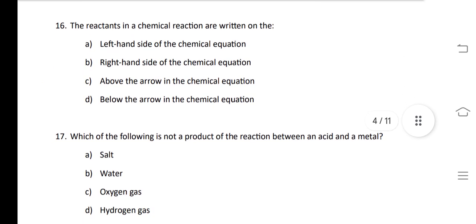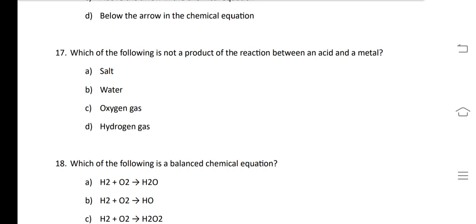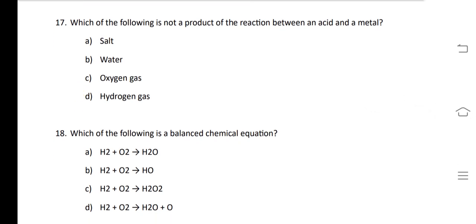Our next question is, the reactants in a chemical reaction are written on the left side of the chemical reaction. Our next question is, which of the following is not a product of reaction between acid and a metal? Acid and metal react to form hydrogen gas, salt, sometimes water, but not oxygen gas. So the answer of 17th will be C. It is asked which of the following is not a product, so the answer will be oxygen gas.